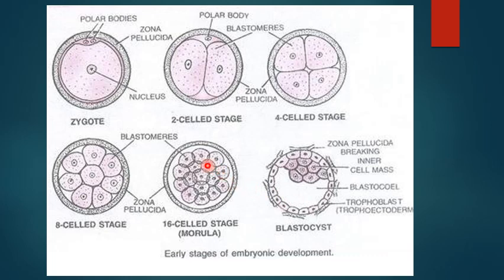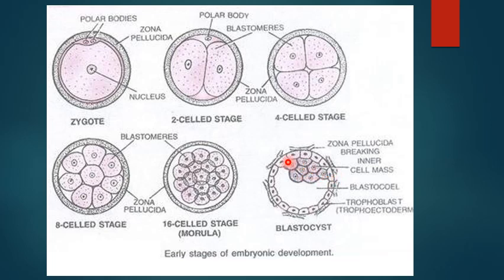Now the cells which we said were inside, which we refer to as the inner cell mass, will, because of the presence of this cavity, be pushed to one end of the embryo. It is called the inner cell mass because the cells were present inside the morula stage. The cells within the inner cell mass are called stem cells because they will give rise to the embryo proper, to all tissues and organs of a fetus.